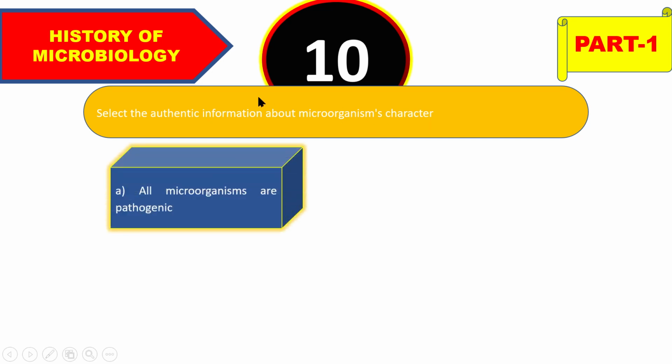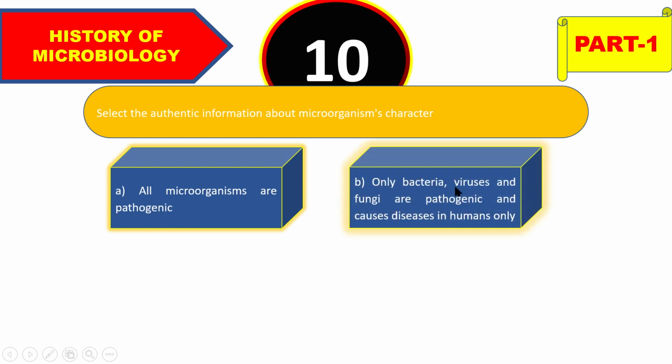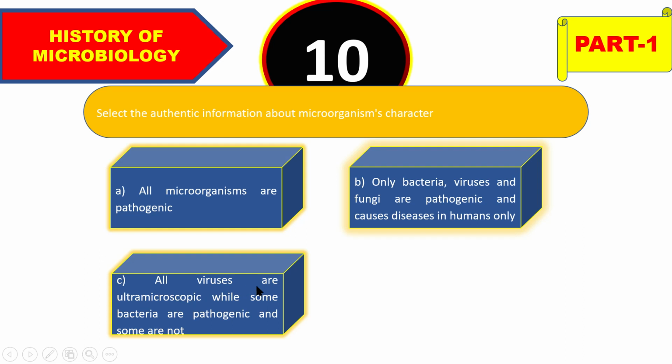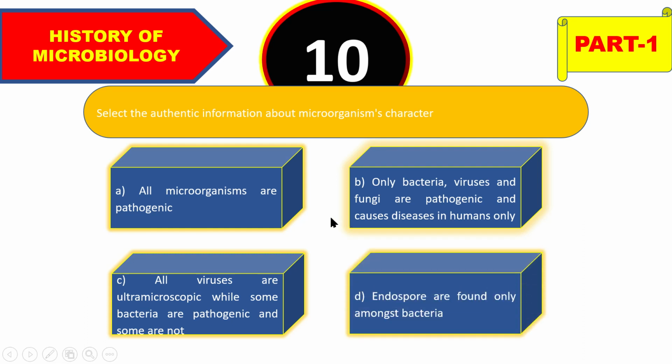So next question is, select the authentic information about microorganisms' character. And the options are, all microorganisms are pathogenic. Next, only bacteria, viruses and fungi are pathogenic and cause disease in humans only. And the next option is, all viruses are ultramicroscopic while some bacteria are pathogenic and some are not. And the last one is, endospores are found only amongst bacteria.